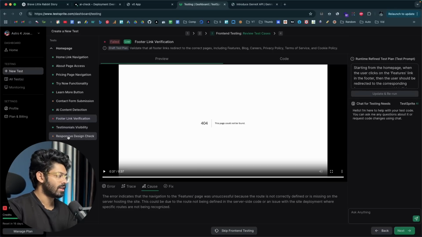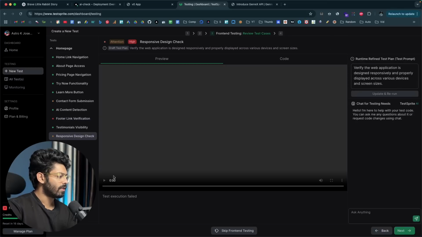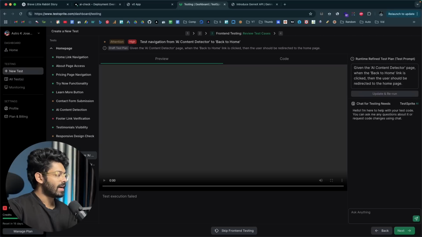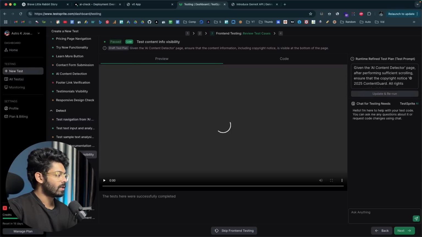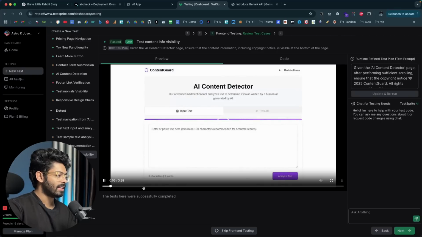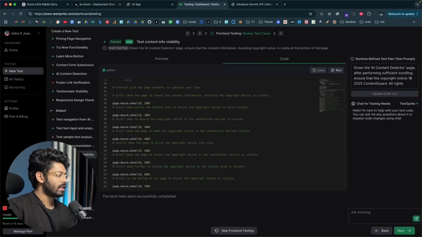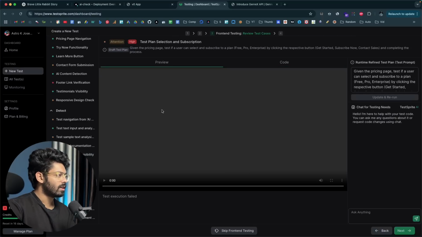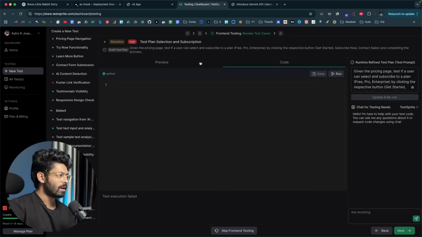Okay, understandable. And then here we have an orange one where the test execution itself failed. That is for responsive design check. Next up, here we have detect and pricing, and you could literally go ahead and go through all of these individually and find exactly what the AI saw and what the problems are. And you can even find the code responsible for the same in here. So here we have a lot of these orange ones. So, okay, test execution failed for some reason. And now you can go ahead and create a refined test plan and rerun and fix it and run the test again. So I'll skip for now, but you get the point, right?